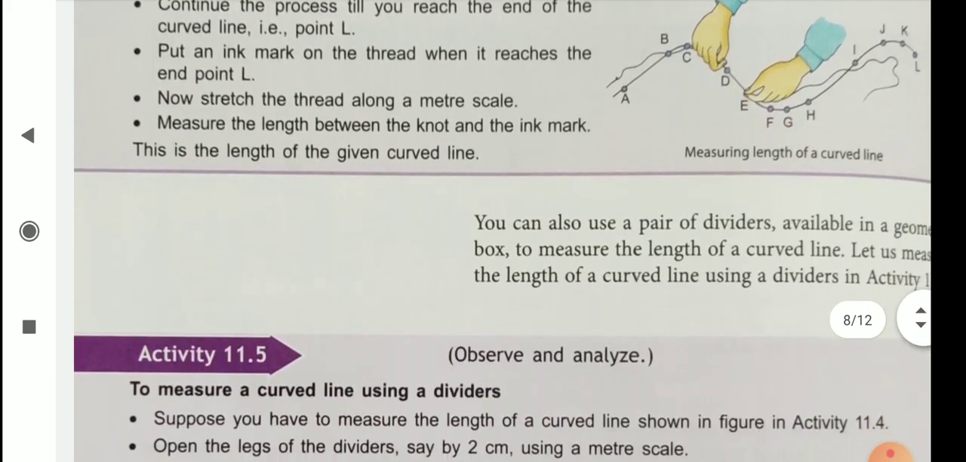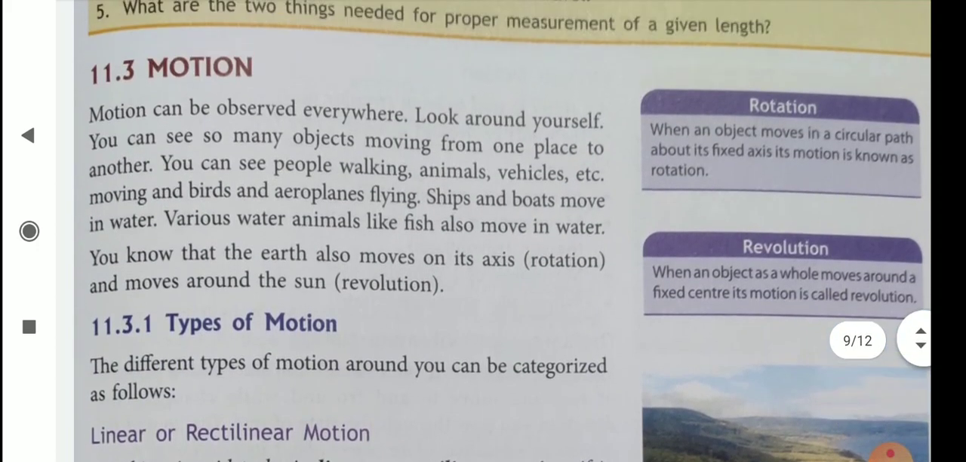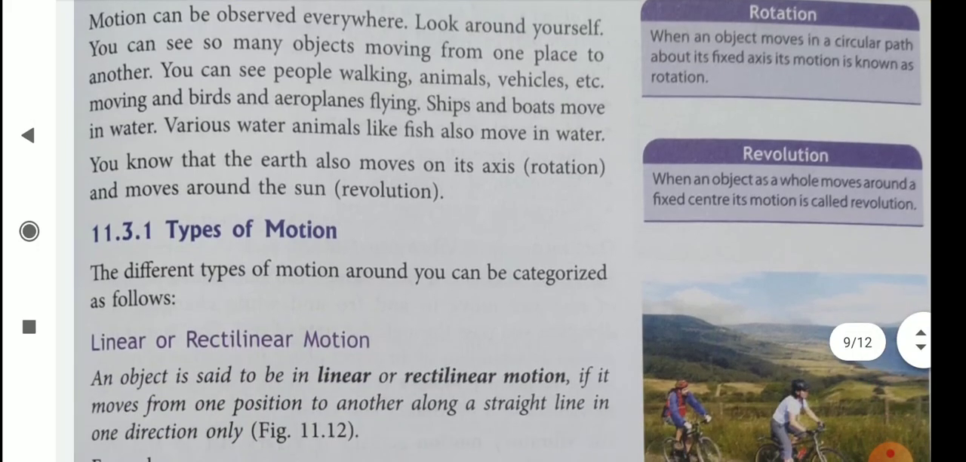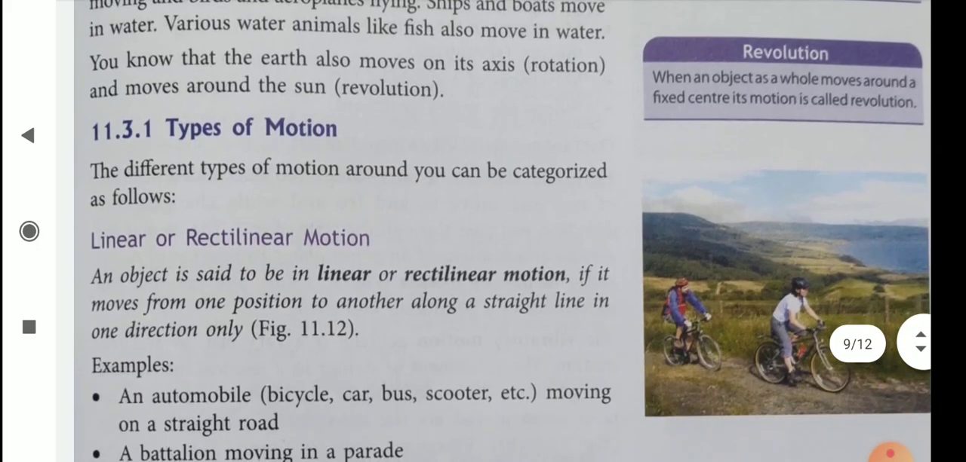Then comes motion. So what is motion? The act of moving from one place to another is called motion. Motion may be of different types: linear or rectilinear motion. An object is said to be in linear or rectilinear motion if it moves from one position to another along a straight line in one direction only. That is known as rectilinear motion or linear motion.